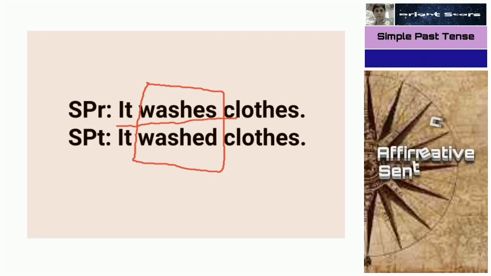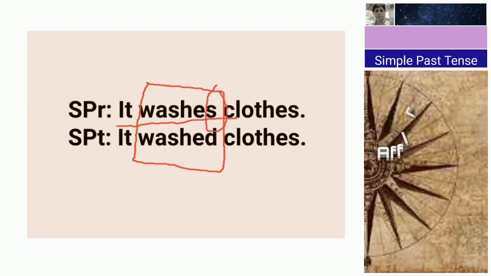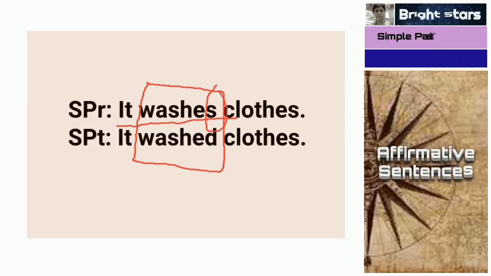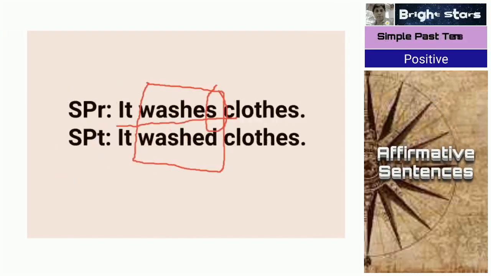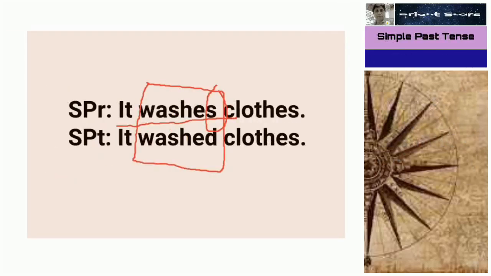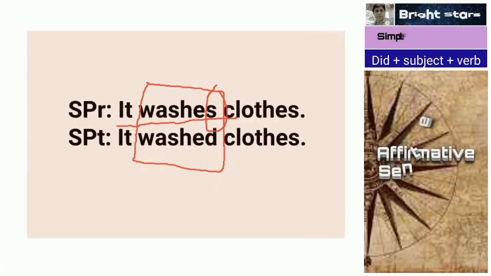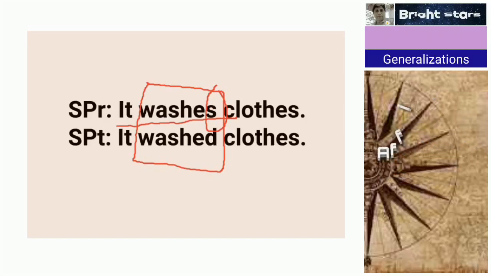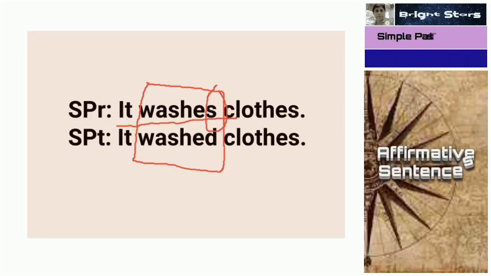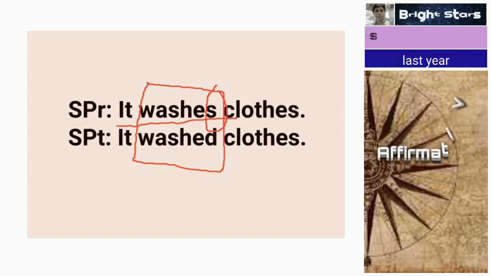"Washes": it is third person singular, that's why we use "s". Whereas in the case of simple past tense we don't use. Simply we add "ed". "Wash" becomes "washed". So these are regarding simple present tense and simple past tense statements, positive sentences or affirmative sentences. In the next step we are going to study negative sentences.